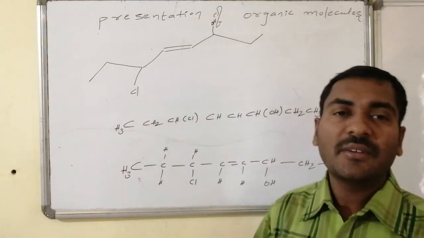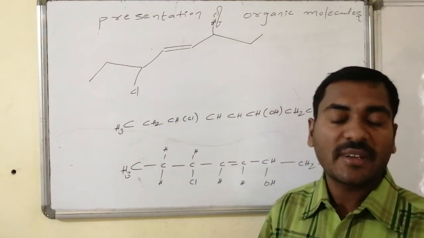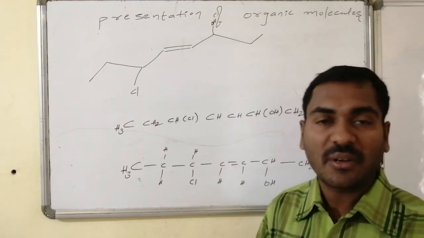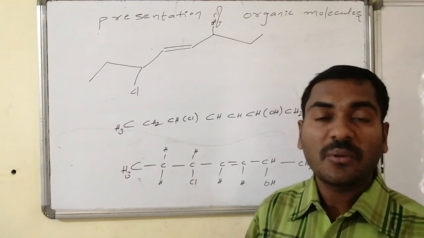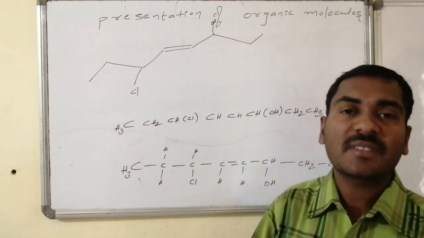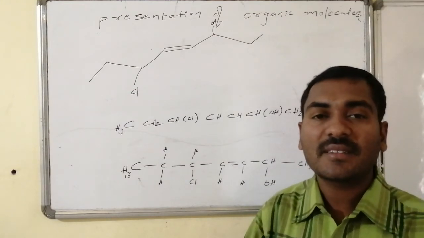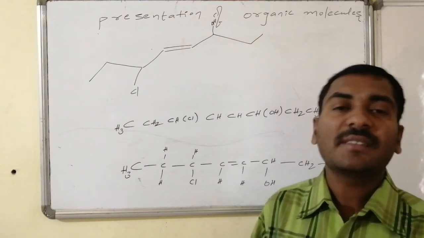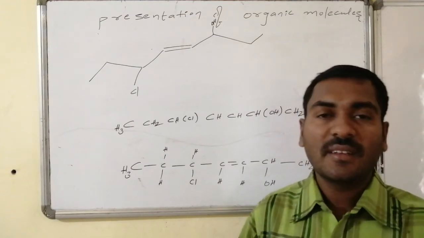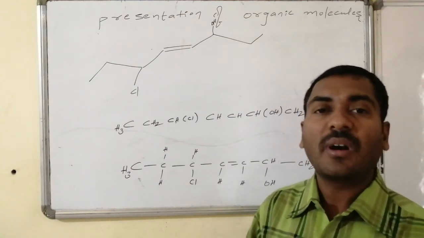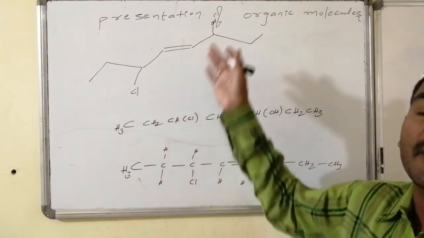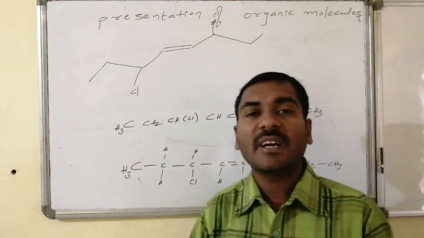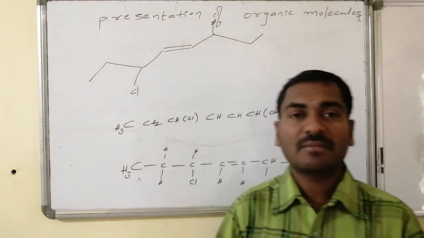By looking at it, we can count the number of carbons, the number of substitutions, the positions of the substitutions, the nature of unsaturations like cis or trans, and the easy end and the hard end of the molecule. Like this, many things become easy and clear from the modified zigzag way of representation.